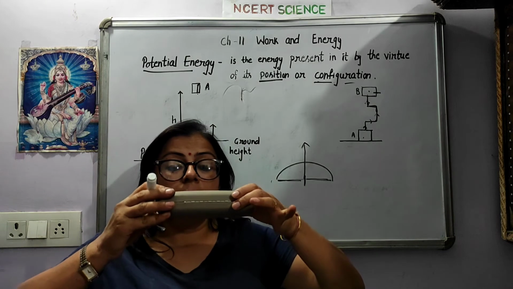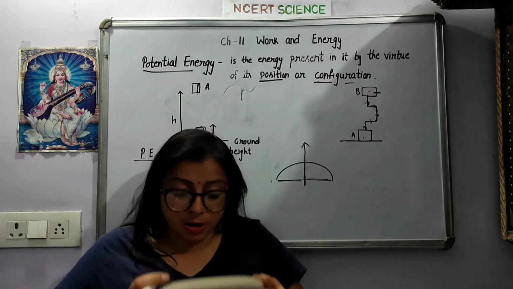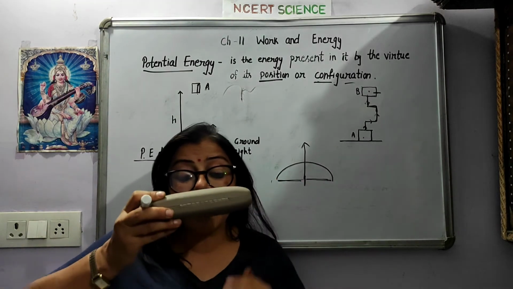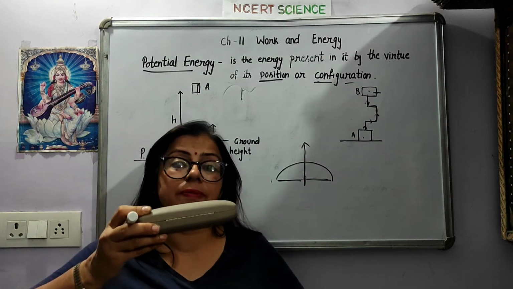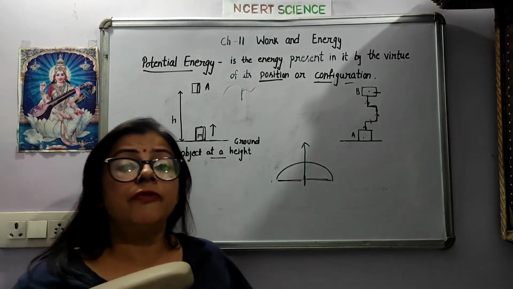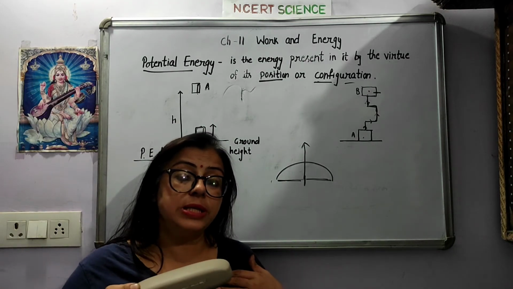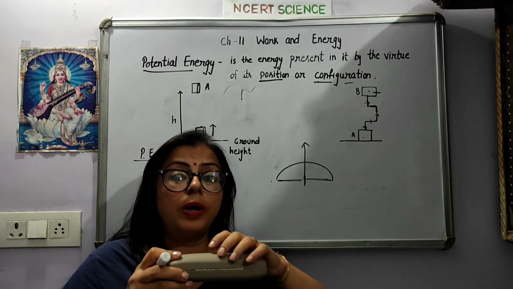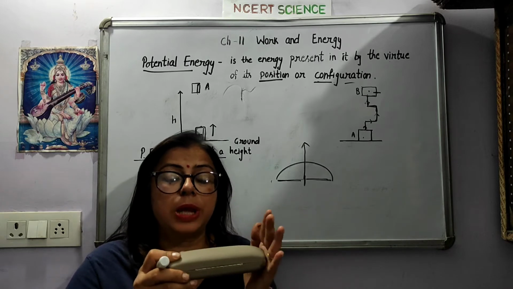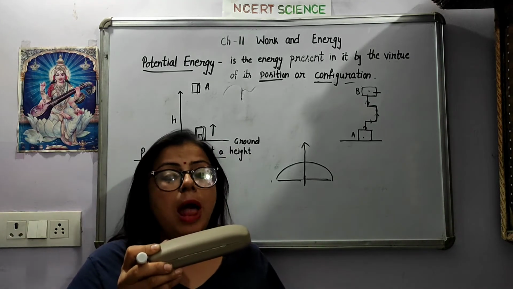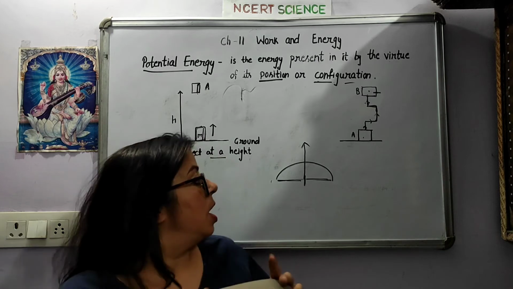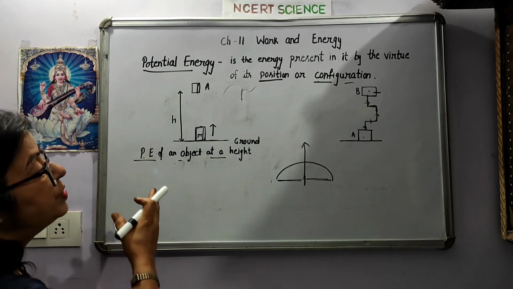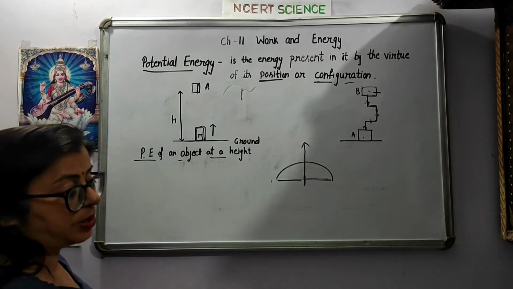So it means I am doing work in raising this box, in lifting this box, which is opposing gravity. Which type of work will I do in raising this box? I will do the work according to the weight of that box. According to the weight, I have to apply force. Now, I will calculate how the potential energy of an object can be calculated at a height.